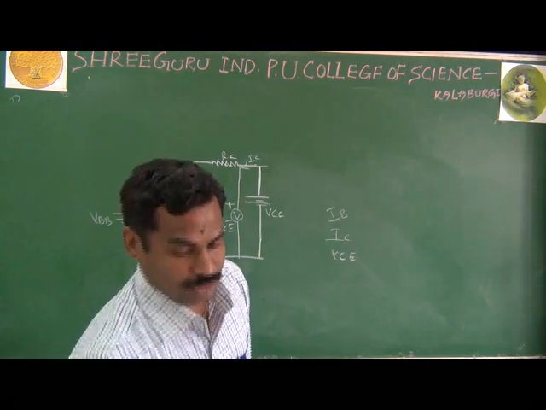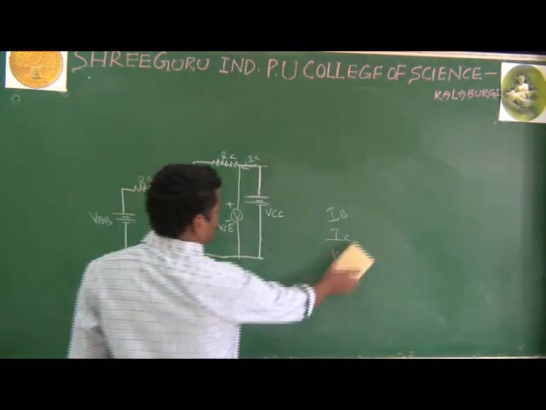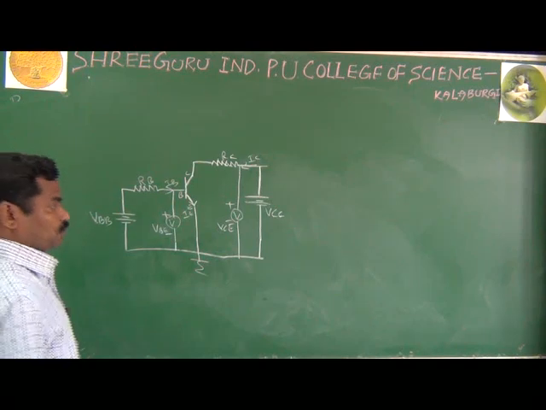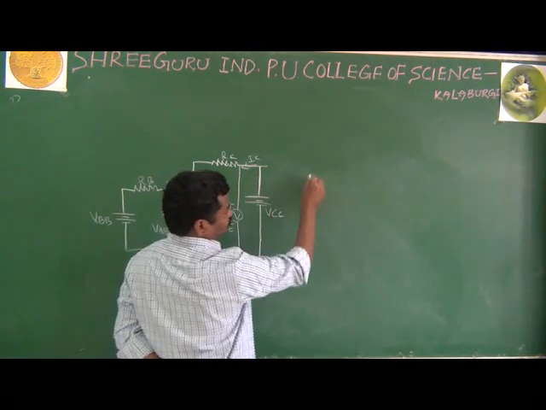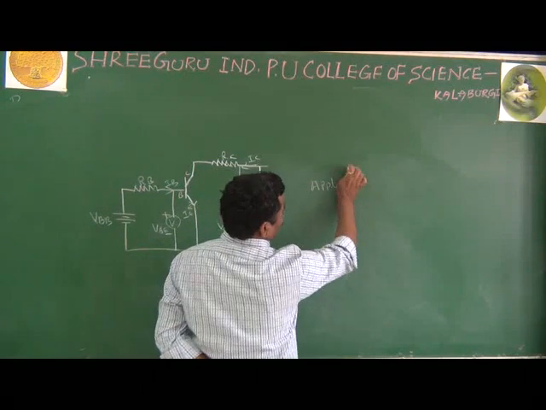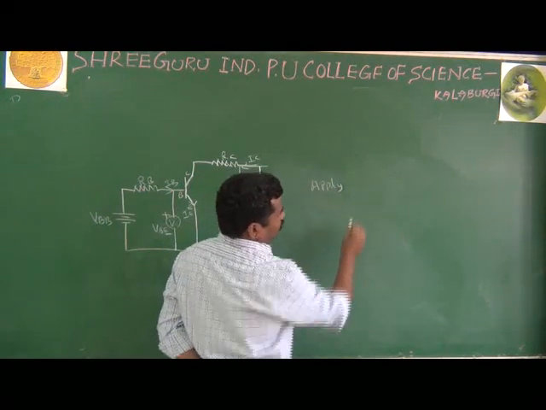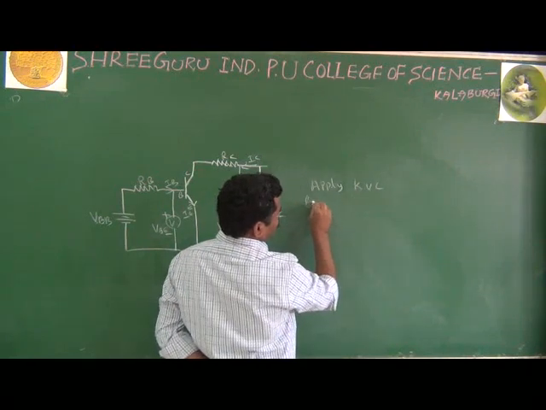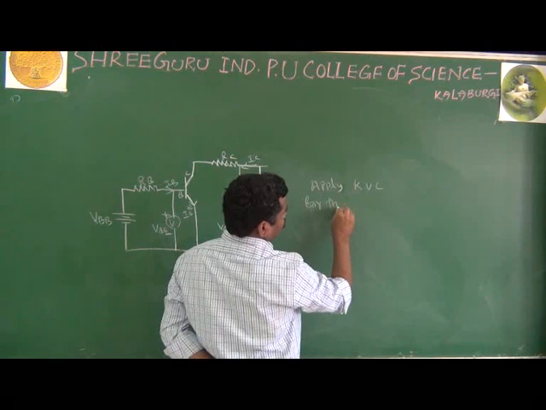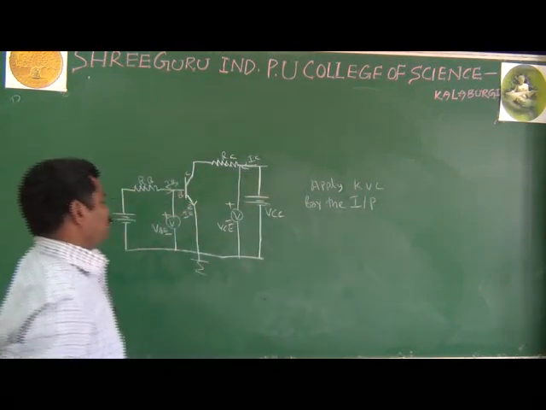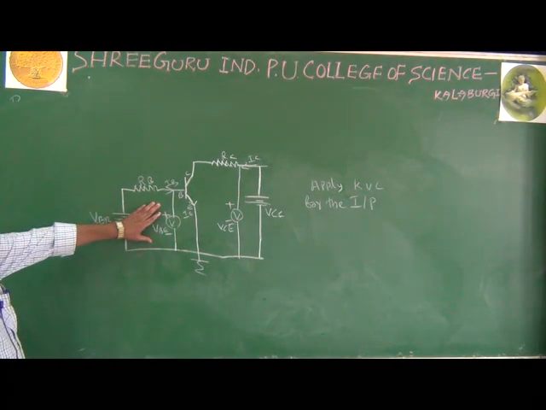Now what you have to do first? Apply the KVL for the input section. It means in this input section you have to apply the KVL.